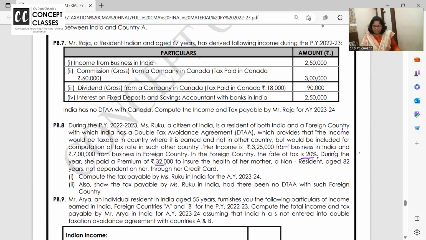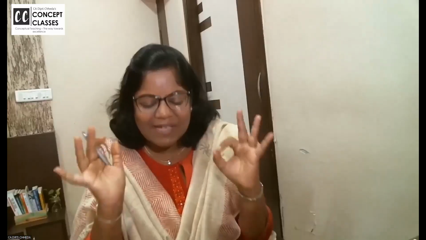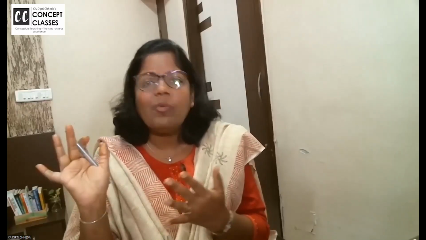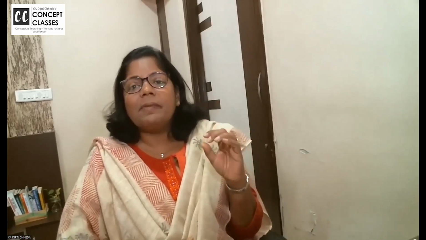During the year, she has paid 32,000 premium for her mother, who is a non-resident. Though the premium allowed for a senior citizen aged 82 years is 50,000, for non-residents no seniority benefits are allowed. Take a pause and tell me something very basic, all of you. You should enjoy these problems, how they are solved. And the most important question I am asking all of you: do you know rebate under section 87A is allowed only to a resident individual?